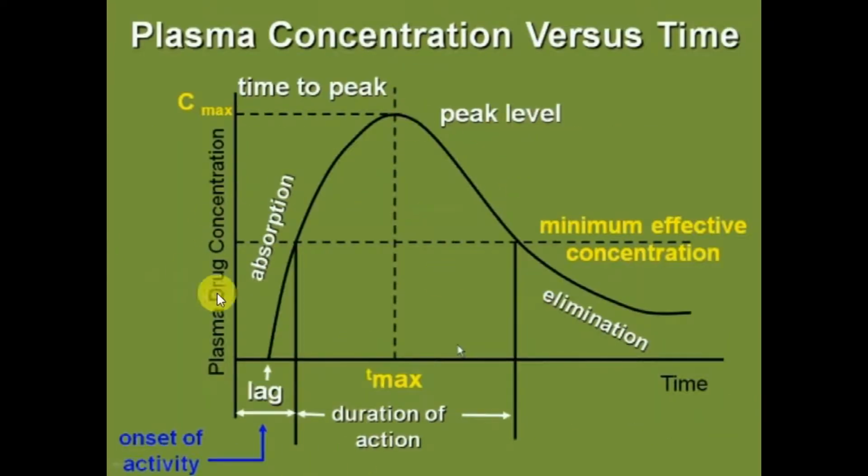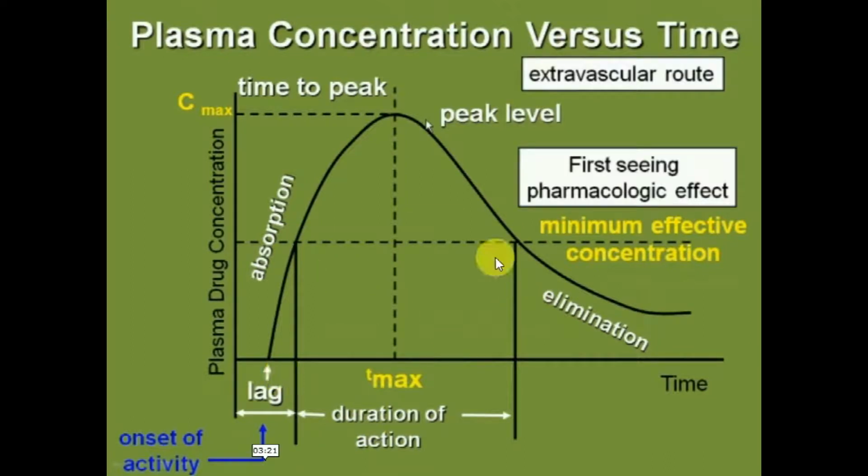Now we will learn many terms like lag time, onset of activity, and duration of action from this graph. This is the time 0 when we administer the drug. It sits in the stomach for a specific time, that is called the lag time. After that time, the first molecules appear in the plasma circulation until it reaches the minimum effective concentration.